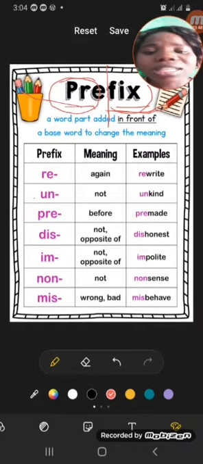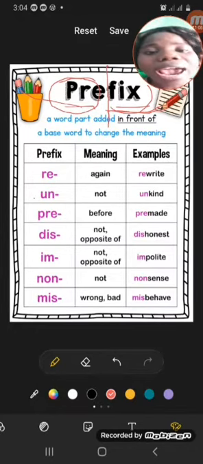Dis means not or opposite of something. Like when we say dishonest. Honest, dishonest. I add dis to honest, to have dishonest. Do you get it now?